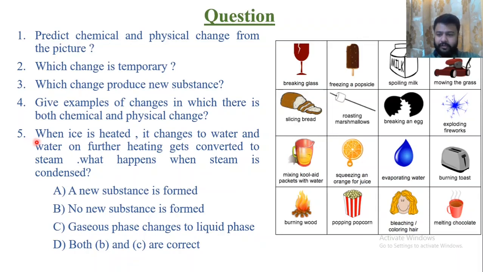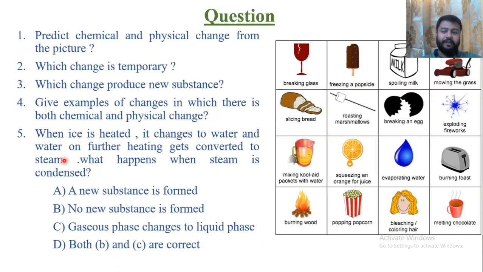So fifth question: when ice is heated it changes to water, and water on further heating gets converted to steam. What happens when steam is condensed? I'm again repeating the question. When ice is heated, it changes to water. Ice changing to water is a physical change, that is, it is melting.